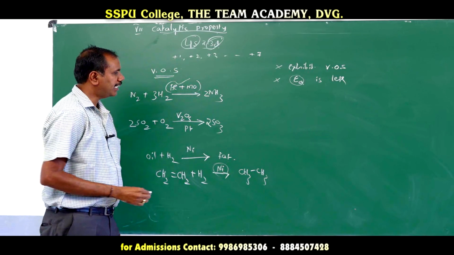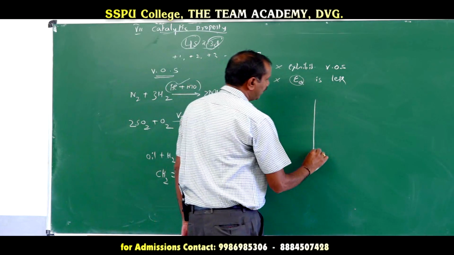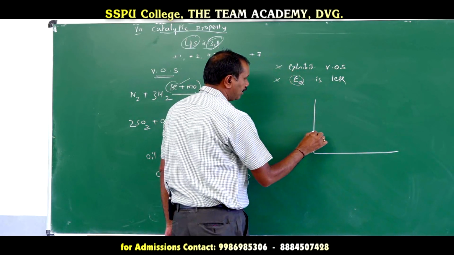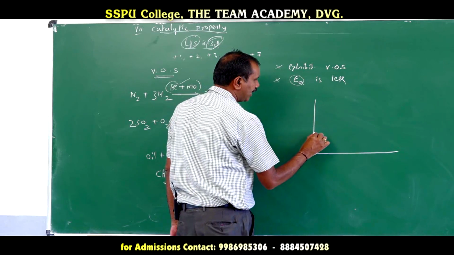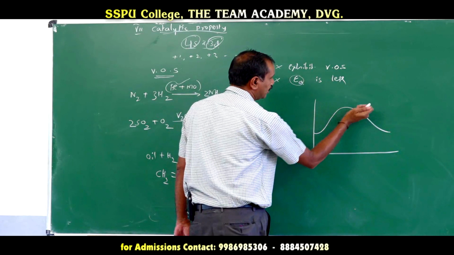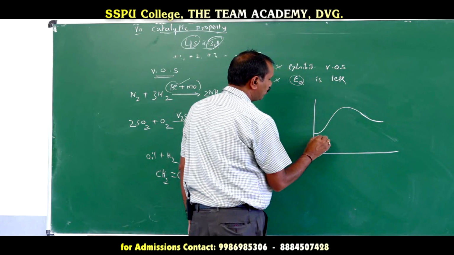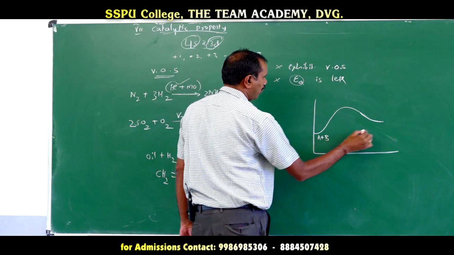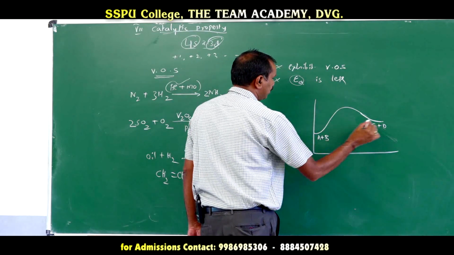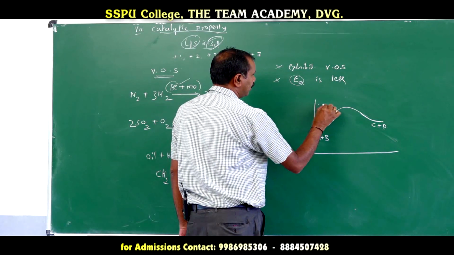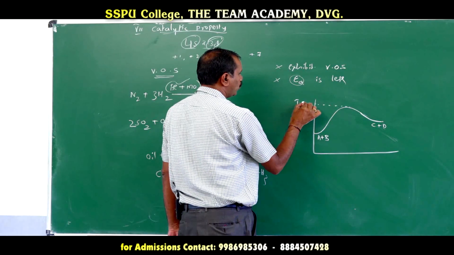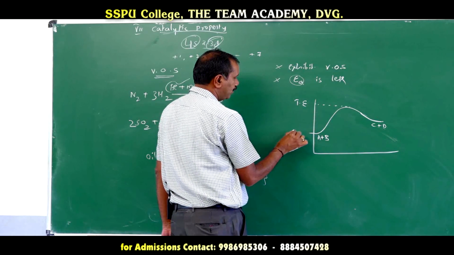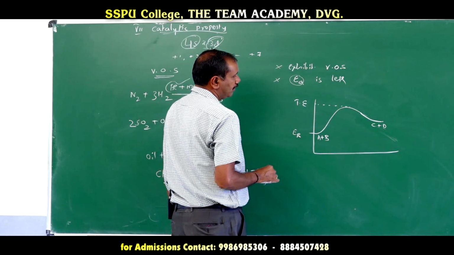What is the energy of activation? In chemical kinetics, we will discuss that. Say there is a reaction, A plus B converted to C plus D. Here this is called the threshold energy, and this is the energy of the reactants.